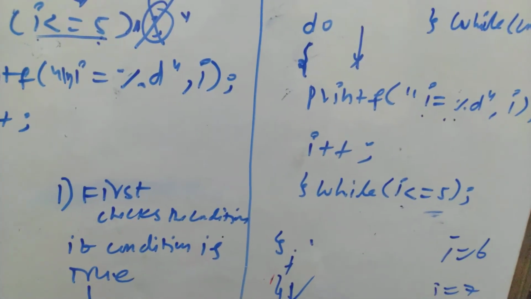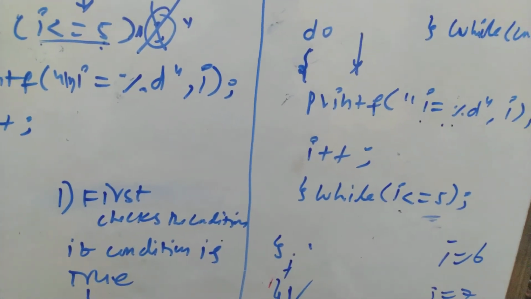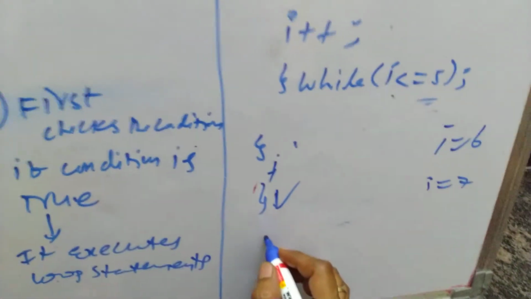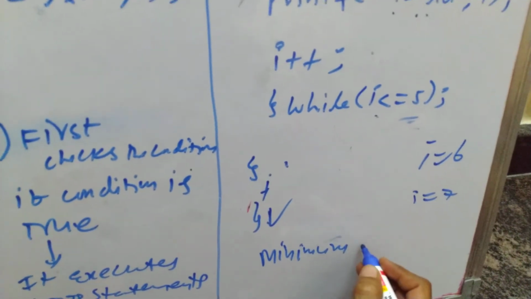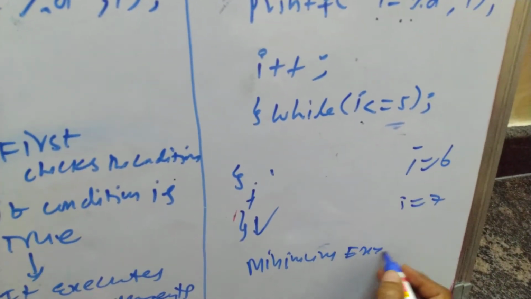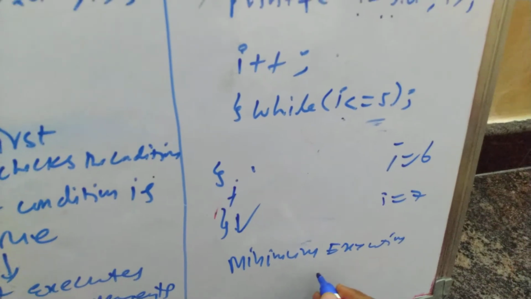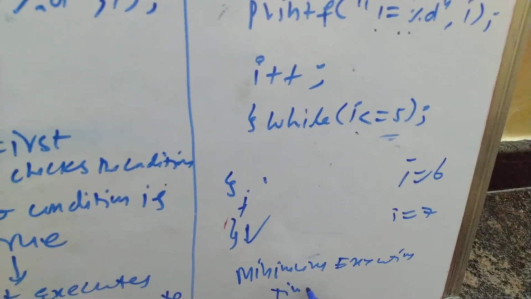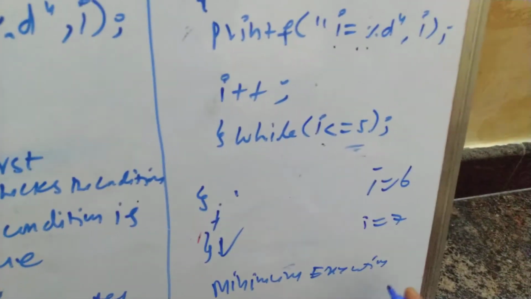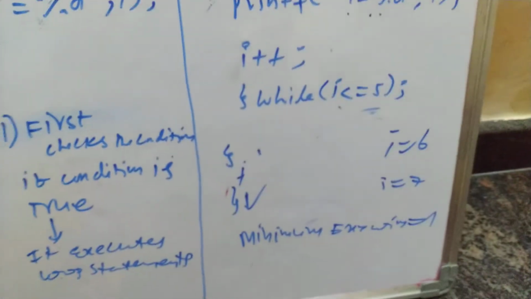What happened here? In do while, the minimum execution is one time. It executes one time at least.